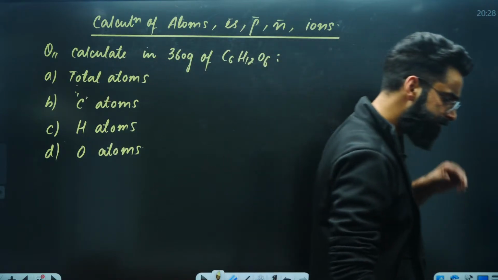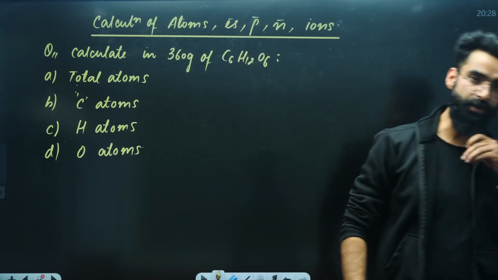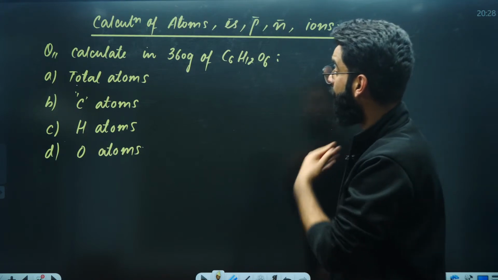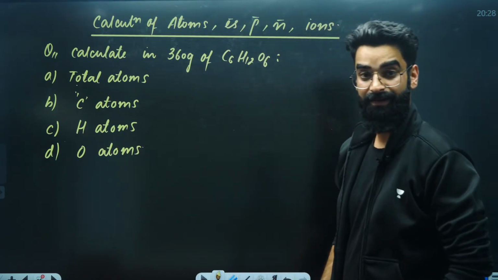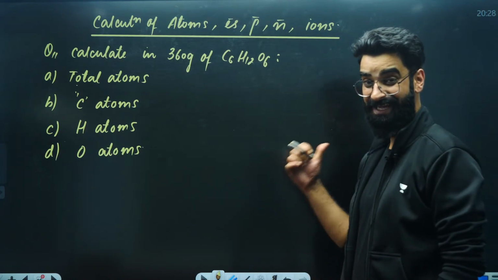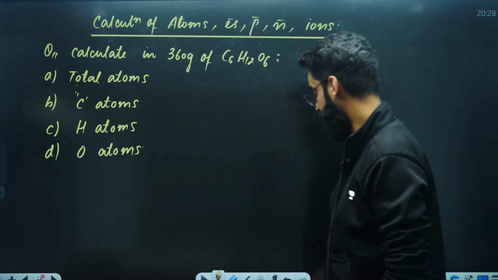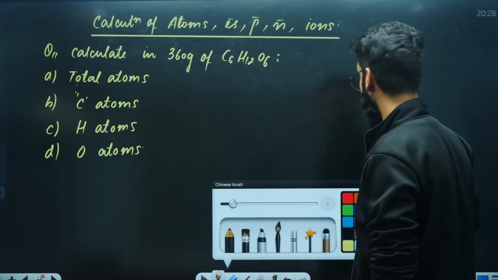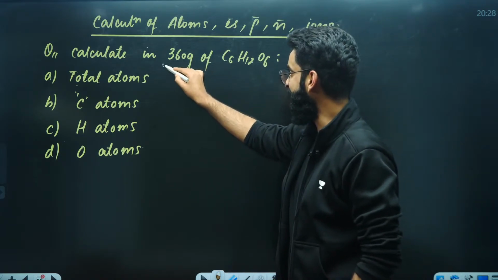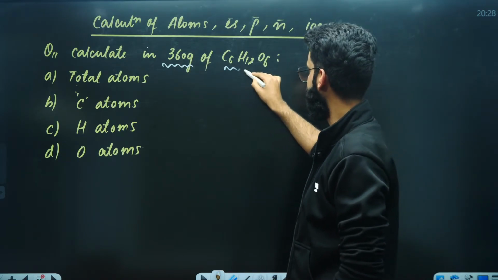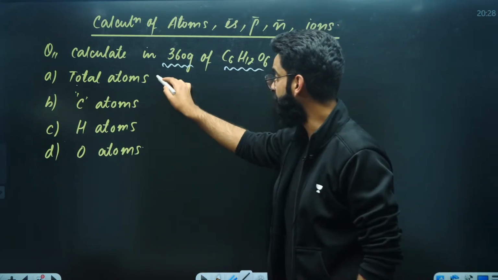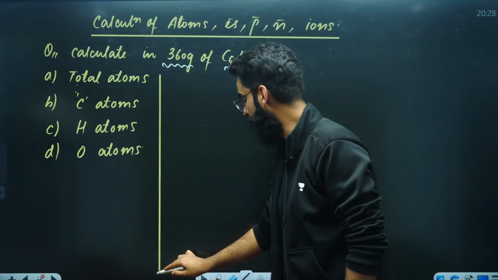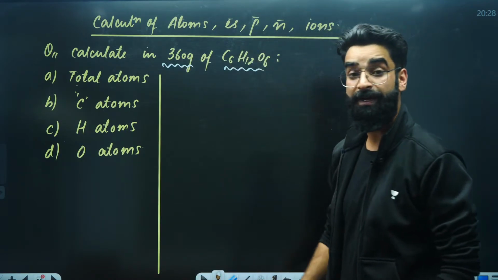Can you give it a try, people? Calculate in 360 grams of glucose. You have to calculate atoms, right? Atoms calculation. So second diagram you'll be using. What is the first step? Convert the given quantity into number of moles. Given quantity is in terms of mass. We are given the mass of glucose. So what will be my first step? You know it. Convert the given quantity into number of moles.